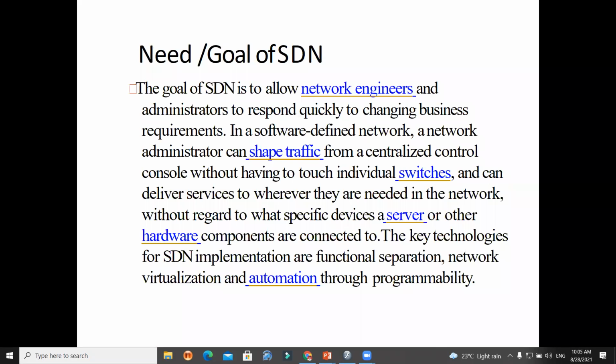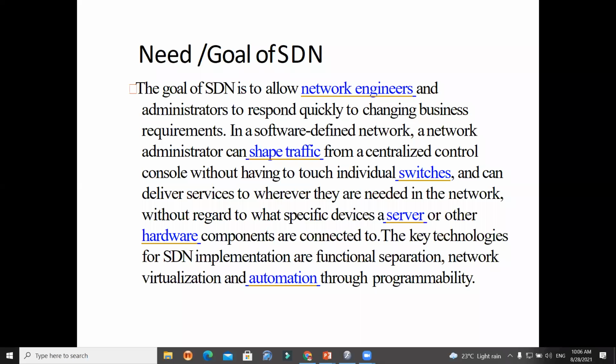What is the goal of this? The goal of this is to shape the traffic. As yesterday I told you, the traffic is shaped with the help of software. The software is defined in such a way that if the traffic on one of the networks is more, then this particular software defined network will shape the total traffic by using that particular software, that is, the middle layer control panel.